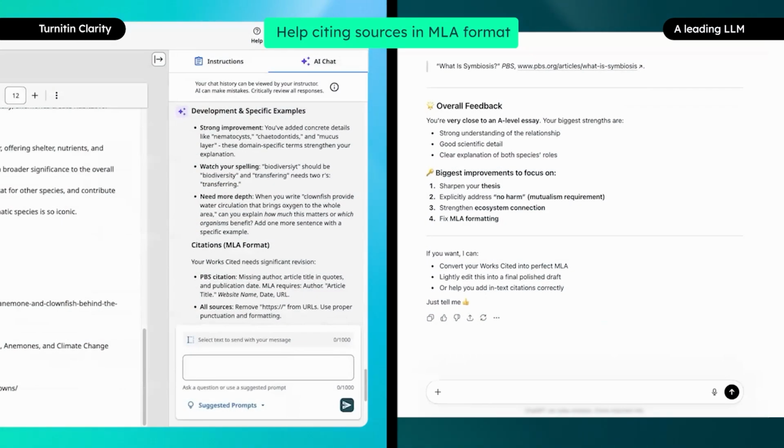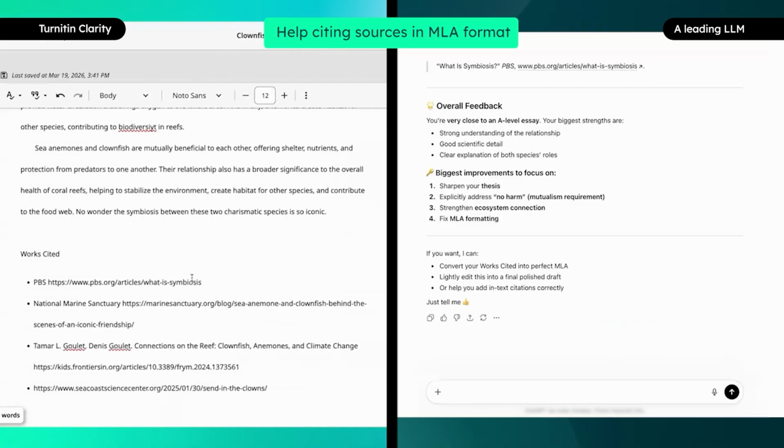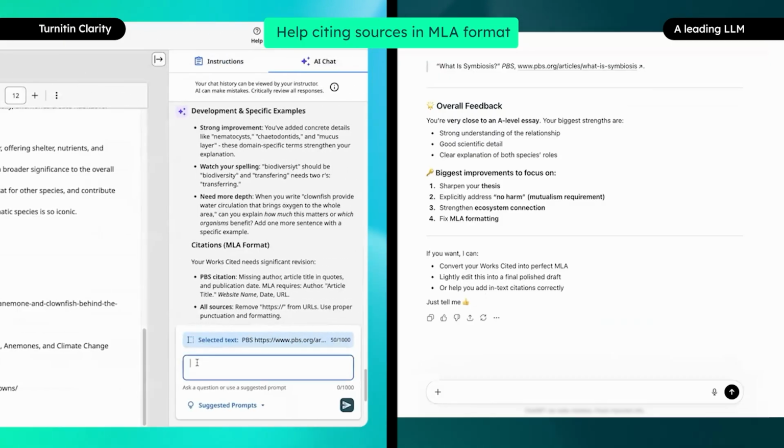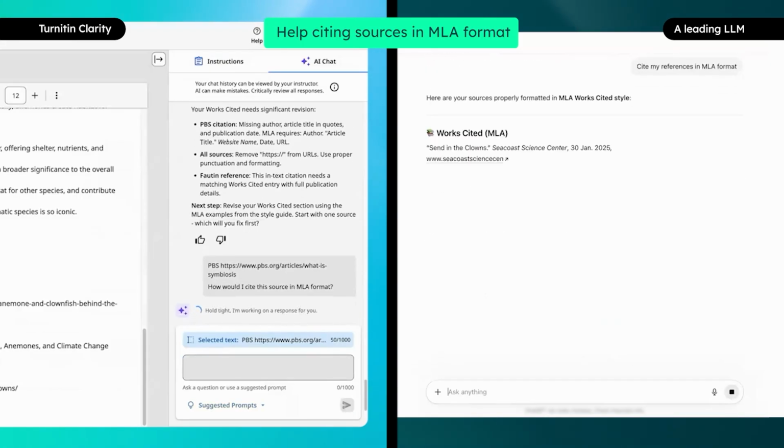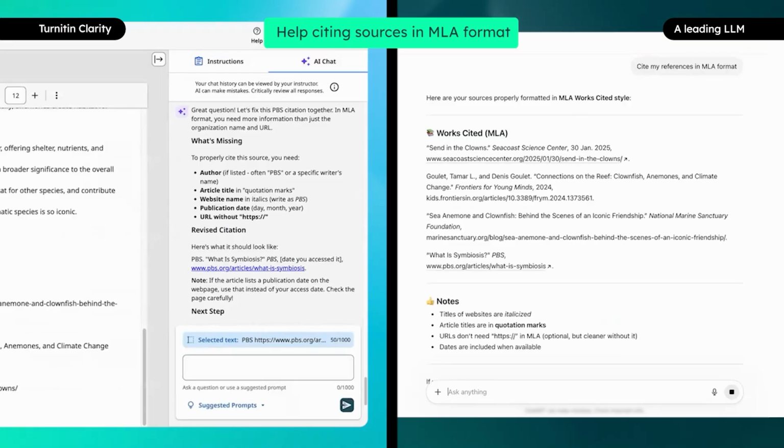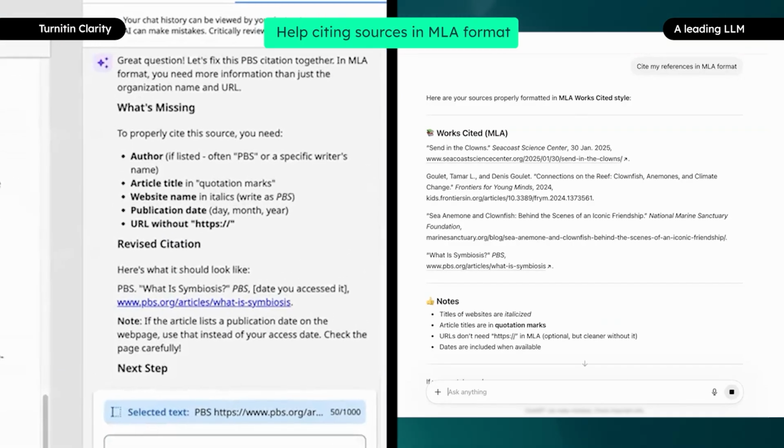We will show you how Turnitin Clarity responds to a student asking for citations help, and how a leading LLM responds to a similar prompt. Turnitin Clarity's AI tells the student what they need to cite properly, including what's missing and providing one example of a revised citation. This enables the student to learn how to cite correctly now and in the future.